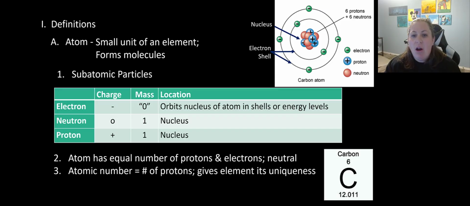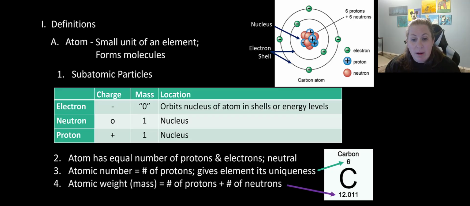Now, there is something called the atomic number. The atomic number is found on the periodic table. It is the smaller number. This atomic number represents how many protons are found in the nucleus. So in the case here with carbon, there are 6. So there are 6 protons. Now, this is unique to every element. So if the proton number changes, the element changes, okay?